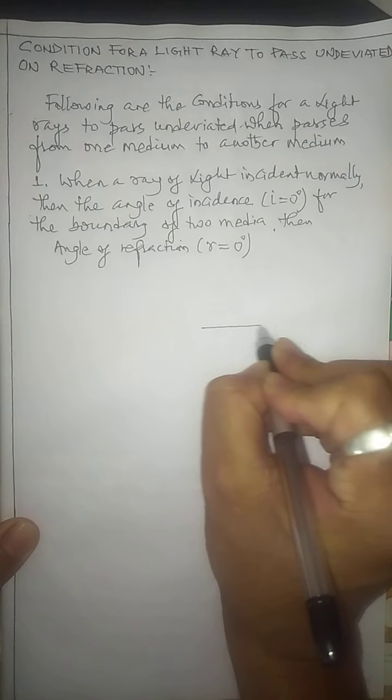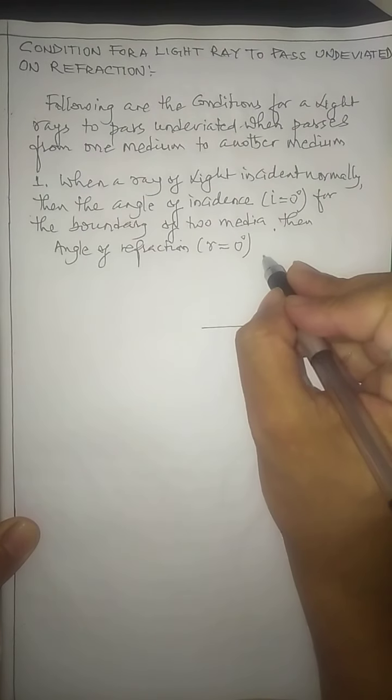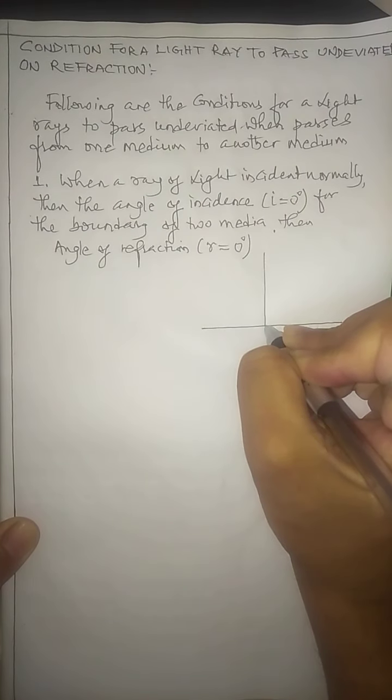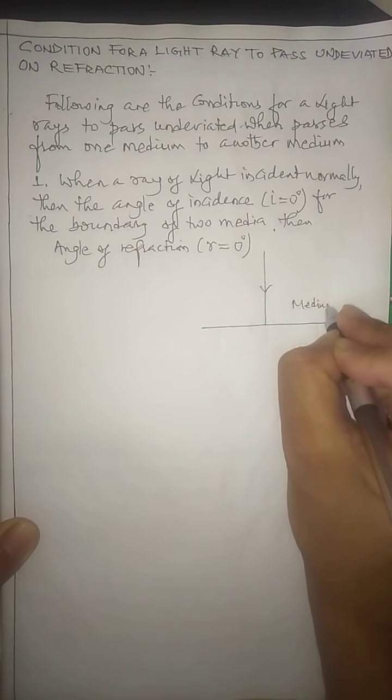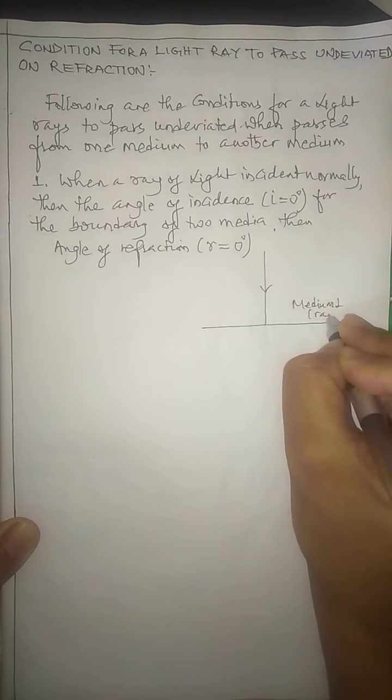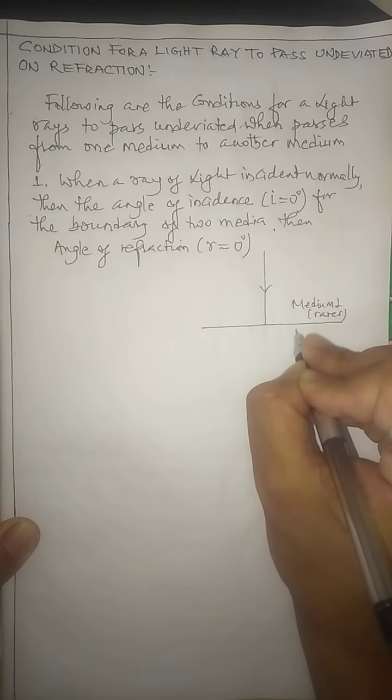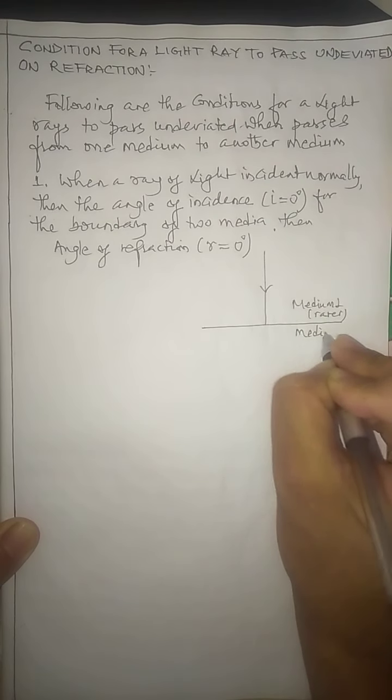Let me show it with the help of a diagram. This is a boundary, and this is a light ray which is incident normally. Let me take medium 1, and consider this is your rarer medium, and medium 2, which is nothing but the denser medium.